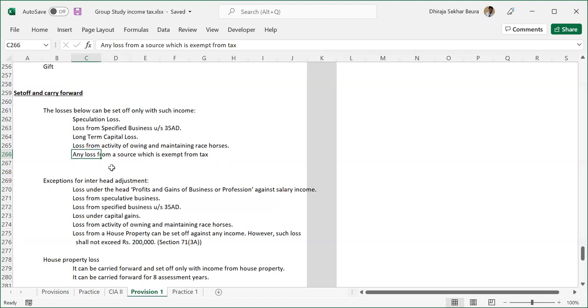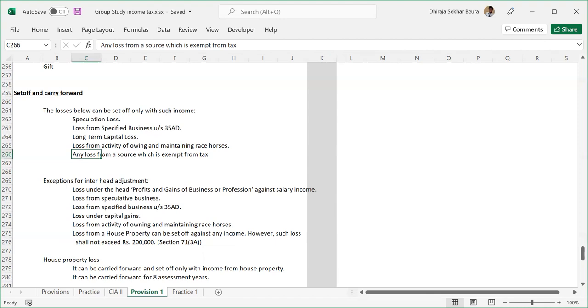Now suppose in a year you are making a loss from the agricultural business. You want that loss to be adjusted against other income, but will the income tax department allow it? No. We are allowing you to not pay tax on the income from this source. We will also not allow you any benefit on the loss from this source. If income is not being charged to tax, loss will also not be giving benefit to you. Makes sense, right? So whichever source is exempt, loss from that cannot be adjusted with any other head.